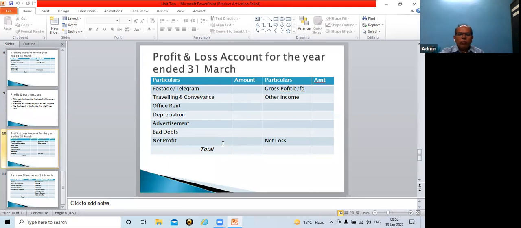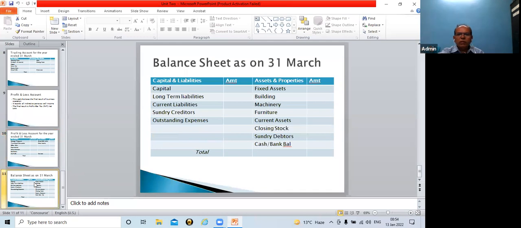Before I show you the format of the balance sheet, let me share a little information about it. The balance sheet shows the assets and properties, liabilities and capital of a company. So the balance sheet's purpose is to indicate the financial position of the company. That is the very purpose of the balance sheet. Since it is showing the financial position of the company, all assets, liabilities and capital are shown.